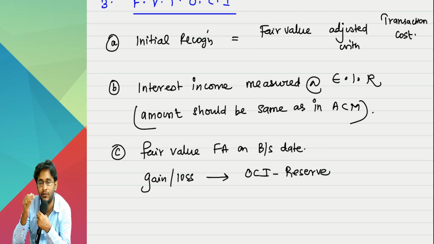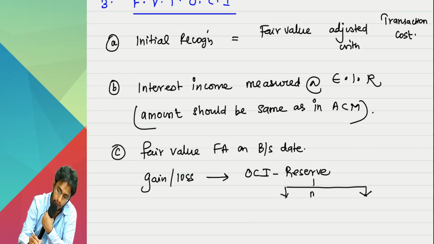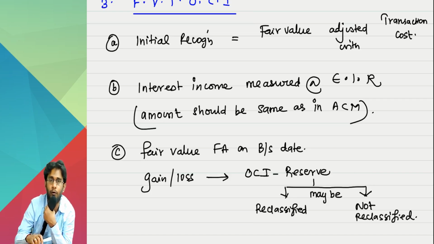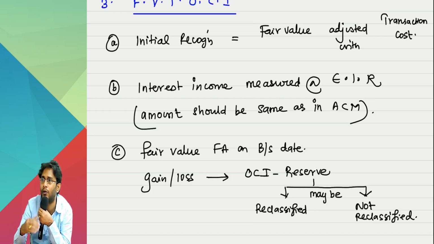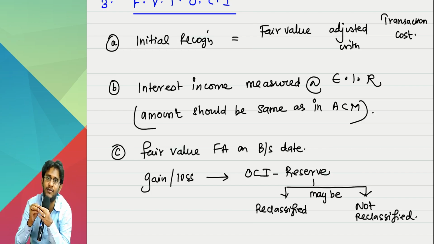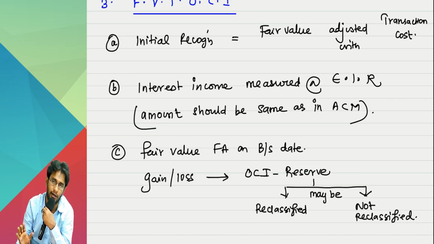One day, when this financial asset itself is really sold, removed from your books, then the OCI reserve may be reclassified or not reclassified. Such a stupid provision, how will you know whether it is reclassified or not? That we will see, depending on the asset you have to decide. Not now. You just be open for a thought. OCI reserve is getting created. It can be recycled, it cannot be recycled. In some cases it is allowed, in some cases it is not allowed. Which cases are not allowed, I will tell you later on.